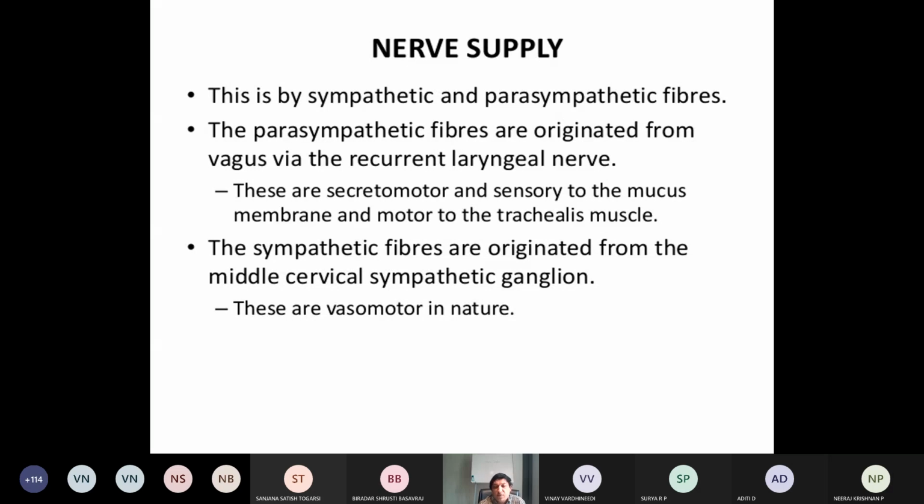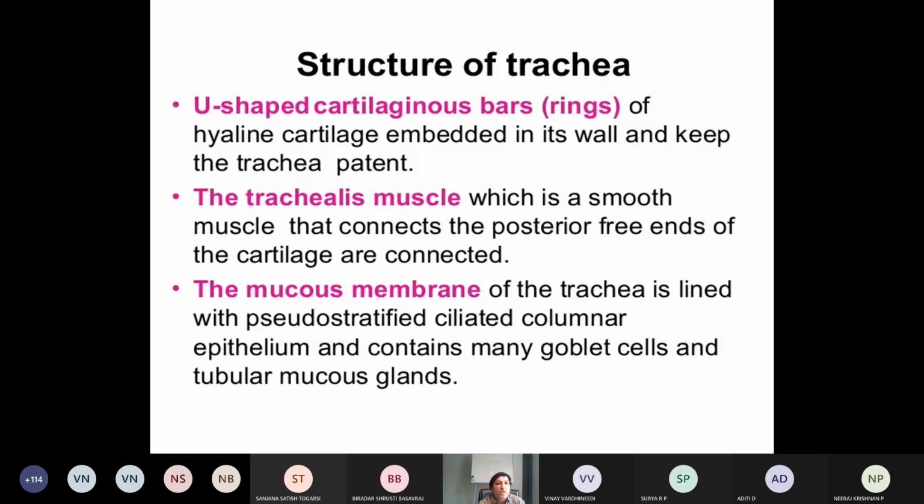Then what is the structure now? So you know already cartilaginous bars are there, hyaline cartilage, which maintain the patency of the trachea. Then the trachealis muscle connects the posterior free ends of the cartilage and supports the posterior free ends. As you know, histology: the mucous membrane of the trachea is lined by pseudostratified ciliated columnar epithelium and contains some goblet cells and some tubular mucous glands.